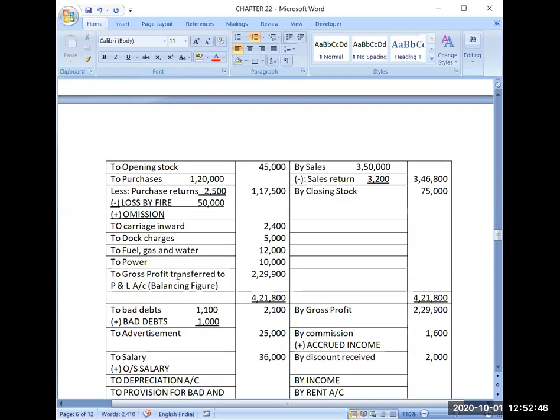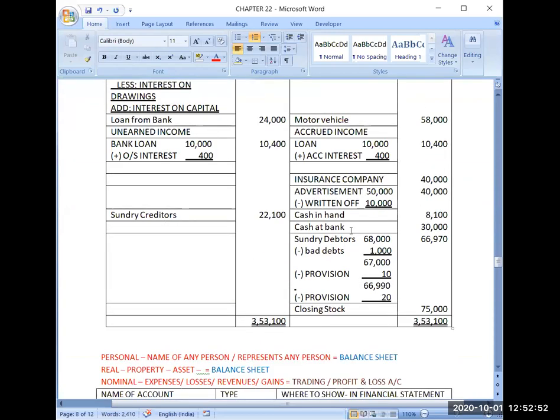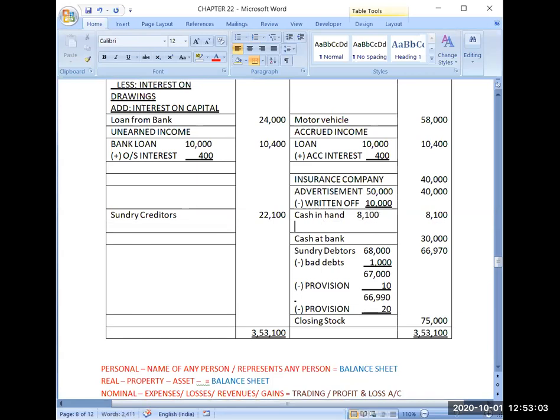One part I have shown is that you will increase your purchase, and the second part is that you will decrease your cash. So here in cash in hand, I will first write the amount in the inner column, 8,100, and then I will decrease the purchase. Suppose the purchase amount is 2,000.